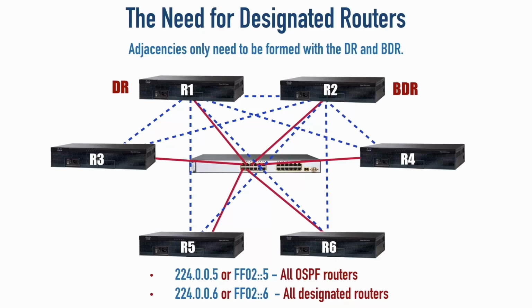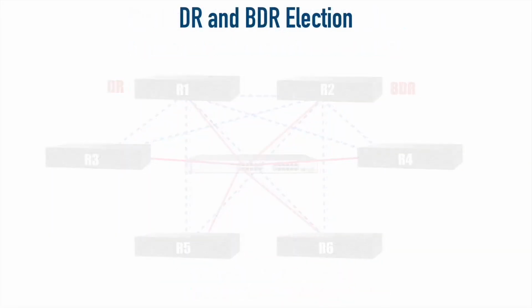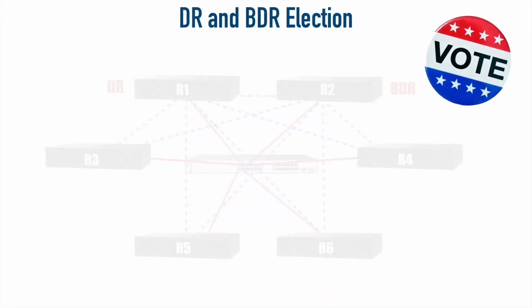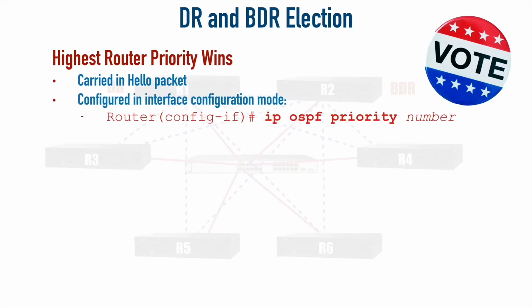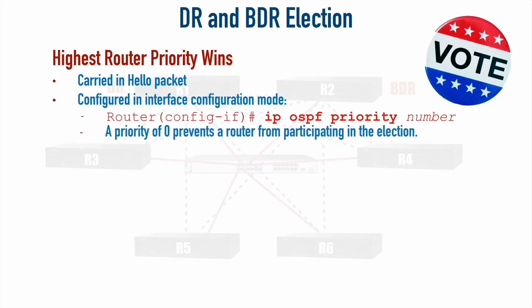Now, that begs the question, how does the DR get elected? Well, let's talk about the DR and the BDR election. This election is going to be based by default on the router priority. We can go in to OSPF router configuration mode and we can set the priority of that router. And we're communicating that inside of a hello packet with our neighbors.